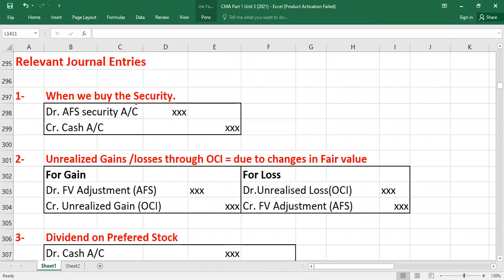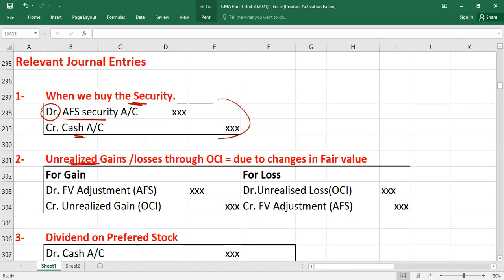First entry is what? Same entry. When you buy the security, you will record what? Available for sale. Actually it's an investment, but we are using the word available for sale intentionally to differentiate in the balance sheet. Is it trading? It is available for sale. And credit what? Cash with the cost. First entry is clear. Second is what?